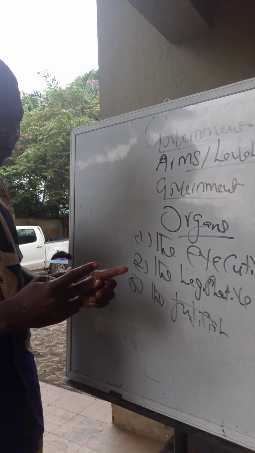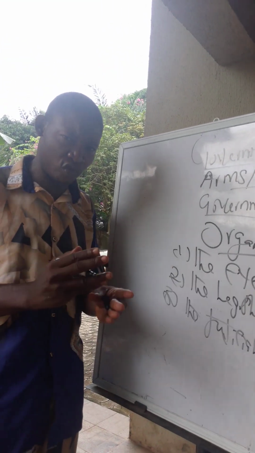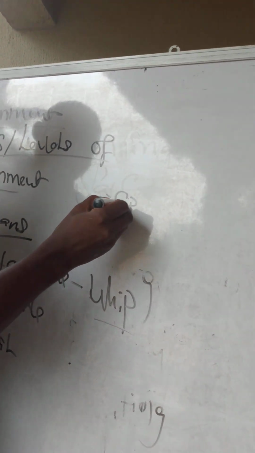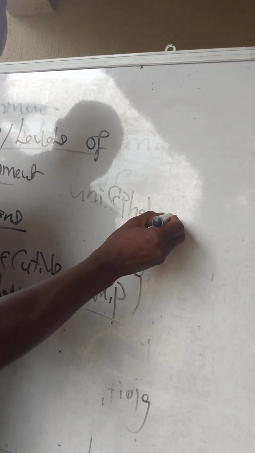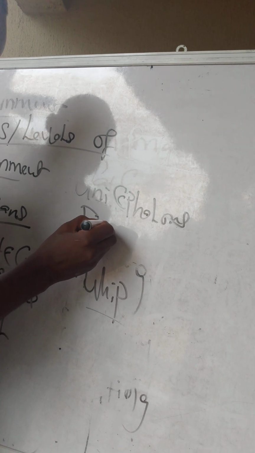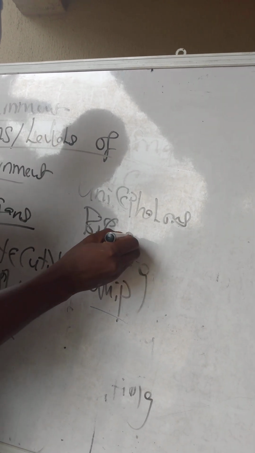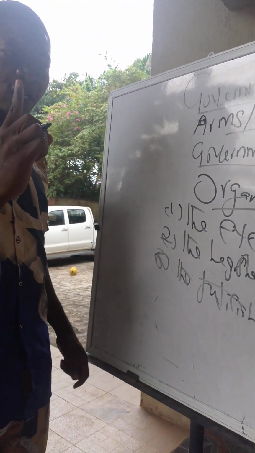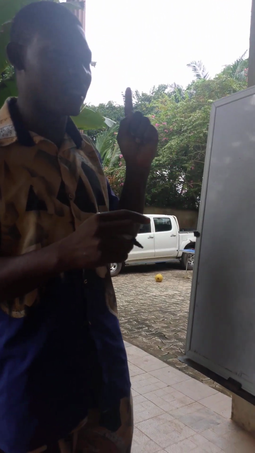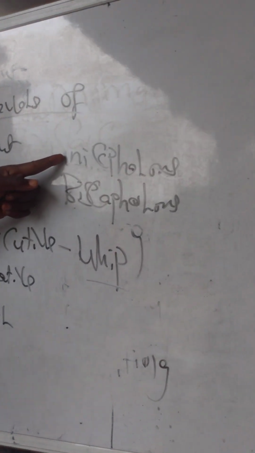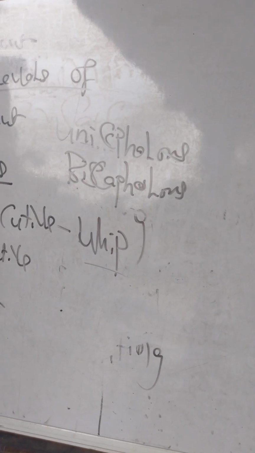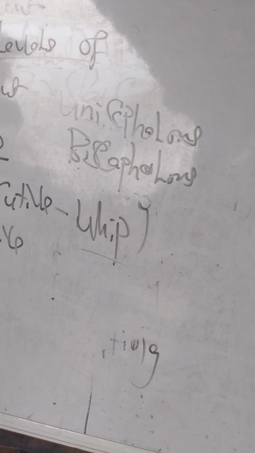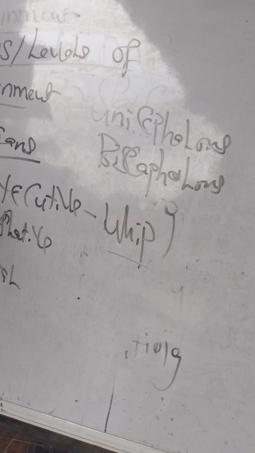Note, the executive arm of government is divided into two. We have what we call the unicephalous executive, and we have what we call the bicephalous executive. Any type of executive that operates on a single legislative authority is called a unicephalous executive.